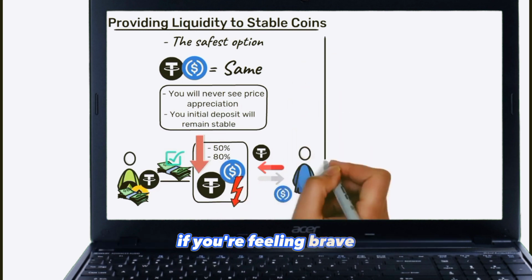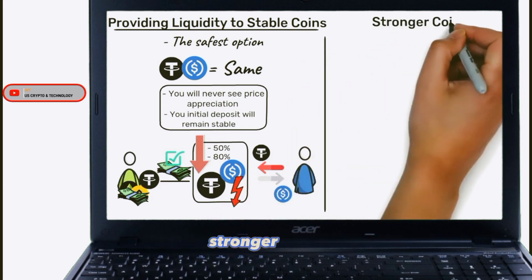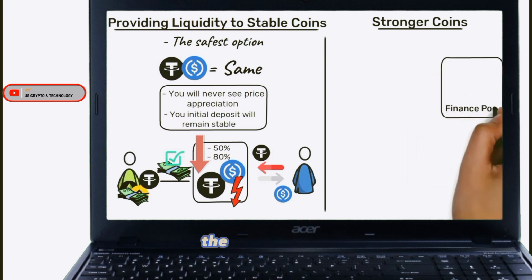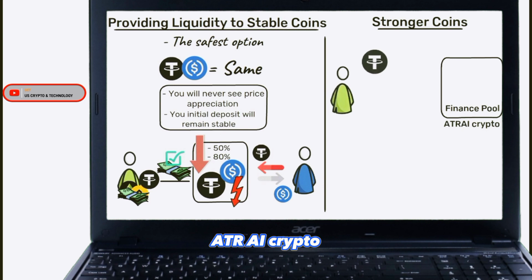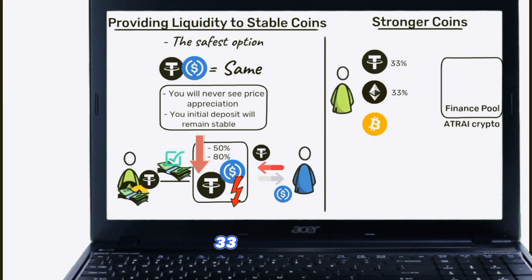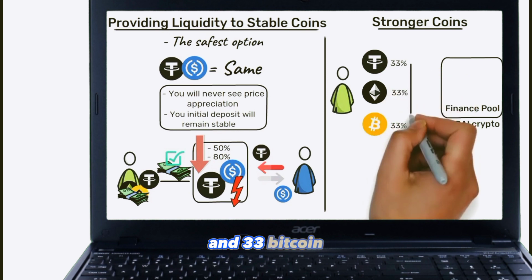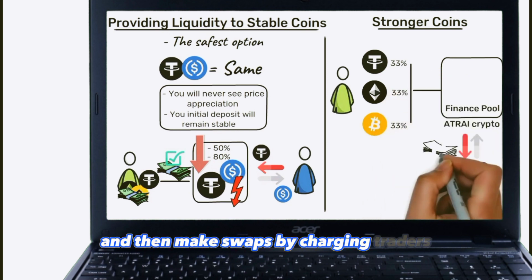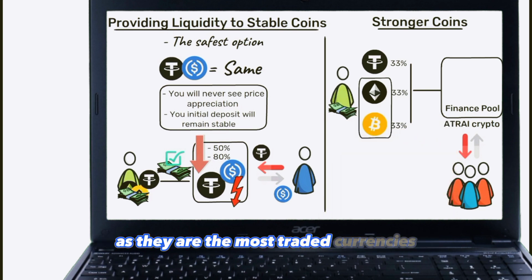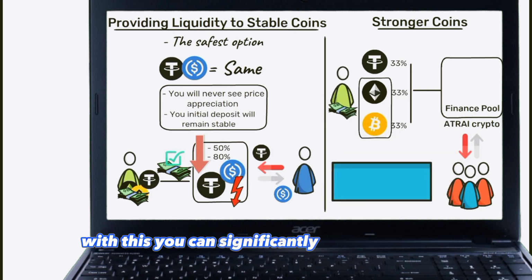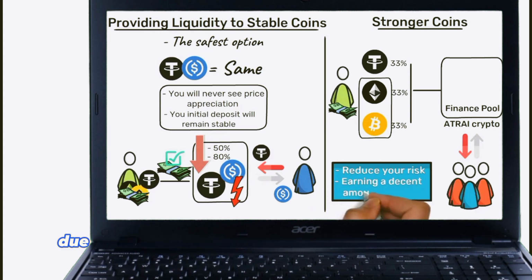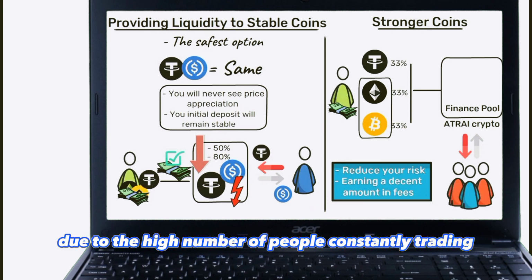Later, if you're feeling brave, you can put a little of your portfolio into stronger coins that might be exposed to each other to earn the exchange's trading fees. The Balancer pool is a perfect example. Deposit 33% stablecoins, 33% Ethereum, and 33% Bitcoin, and then earn by charging traders for swaps. These traders usually pay in Ethereum and Bitcoin as they are the most traded currencies. With this, you can significantly reduce your risk of one of these coins collapsing while earning a decent amount in fees due to the high number of people constantly trading back and forth.